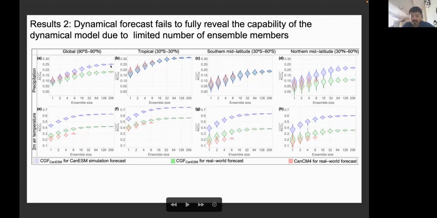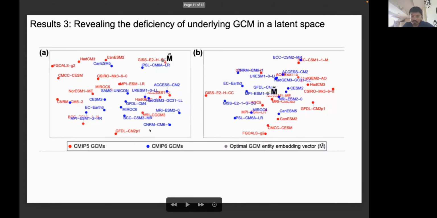And we see that the skill saturates at an ensemble size of around 100. This indicates that maybe we should have more ensemble members. And maybe this conditional generative forecasting methodology can help us efficiently provide more ensemble members to exploit the seasonal forecasting capability of the underlying dynamical model.